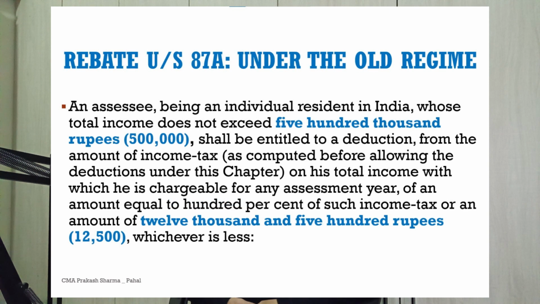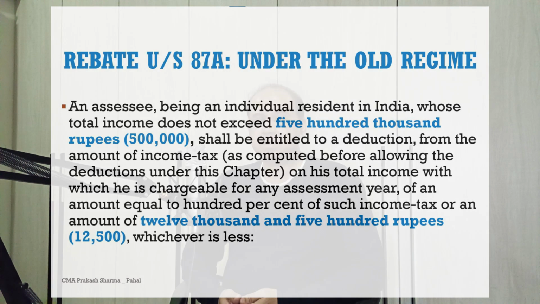The rebate under Section 87A under the old regime: an assessee being an individual resident in India whose total income does not exceed 500,000 rupees, that is 5 lakh rupees, shall be entitled to a deduction from the amount of income tax as computed before allowing the deduction under this chapter on his total income, which is chargeable for any assessment year, of an amount equal to 100% of such income tax or an amount of 12,500 rupees, whichever is less. So under the old regime, the rebate amount is 12,500 rupees.